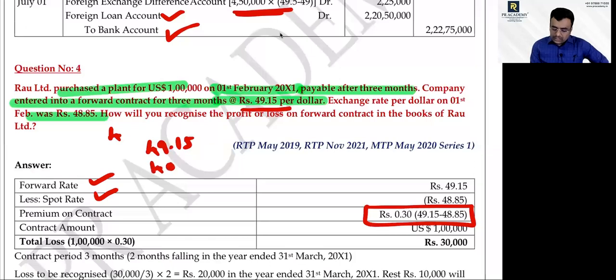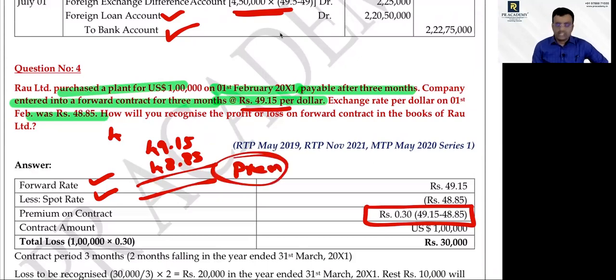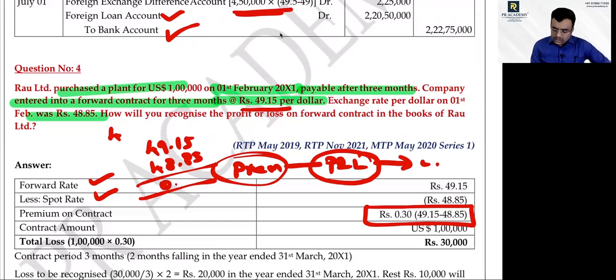Today the exchange rate is 48.85. The difference between forward rate and spot rate is called premium. Are you getting connected with me? This premium should be charged into the profit and loss account in the period to which it relates. Now the difference comes to 0.30. For $1 the premium is 0.30, so for $1 lakh it comes to 30,000.